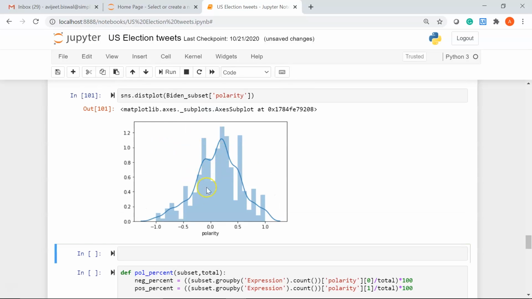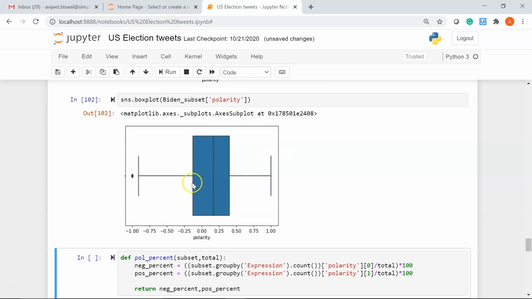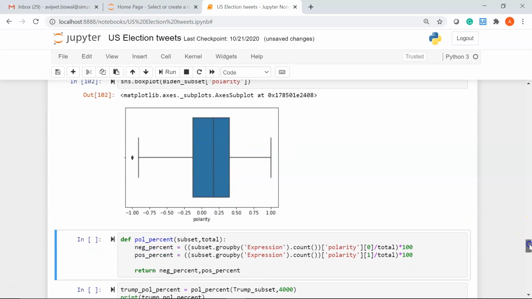So this is the distribution plot for Joe Biden. And now let me also create the box plot. So I'll use the Seaborn library and the boxplot function. I'll pass in my data frame, which is Biden underscore subset, and I'll give my column name that is polarity. I'll run it. So here you can see the box plot for Joe Biden.